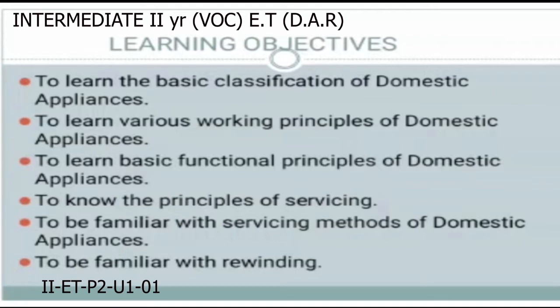After learning this chapter, we will have learned all these objectives.